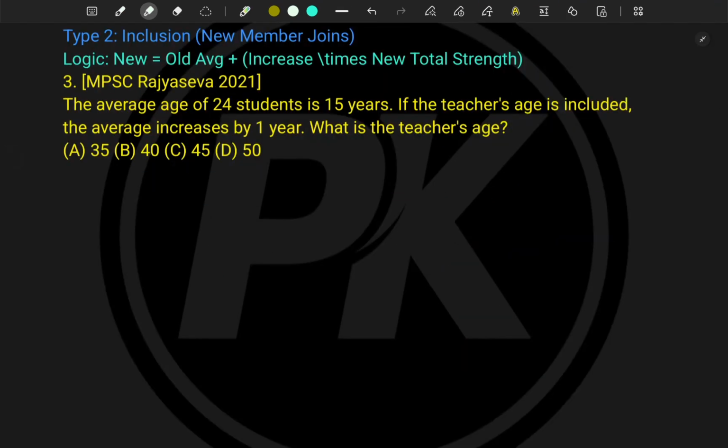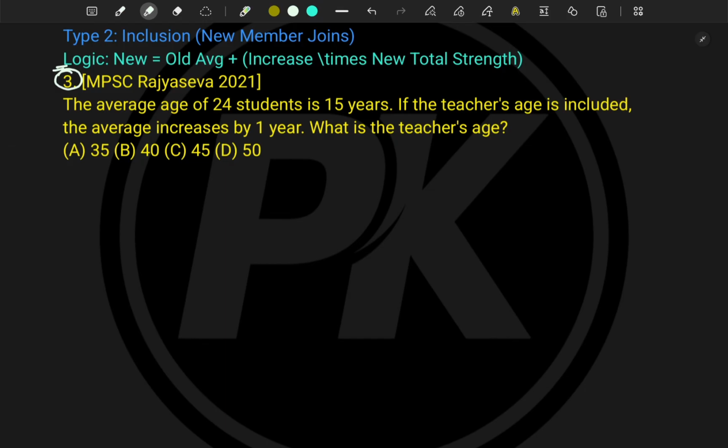Okay, the type is inclusion, or let's say a new member joins. In this case, always remember the logic here: new equals old average plus increase, times new total strength. Now we will see how to solve this. The problem we have taken is from MPSC Rajyaseva 2021.